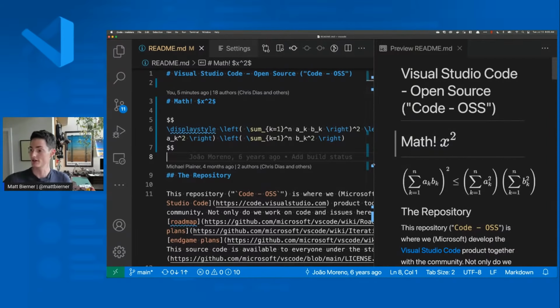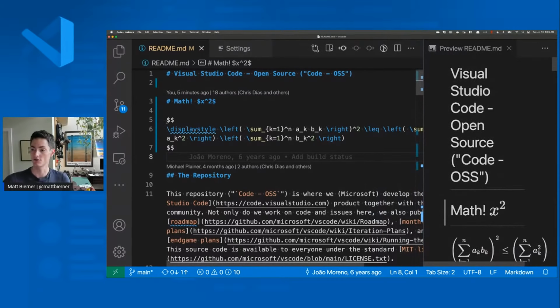One other quick thing to note is that we also now have syntax highlighting for the equations here. So you can see that for this math block, I get some nice syntax highlighting that can help me write the math equation itself. So that's just a quick look at the new Markdown math support inside of the built-in Markdown preview.